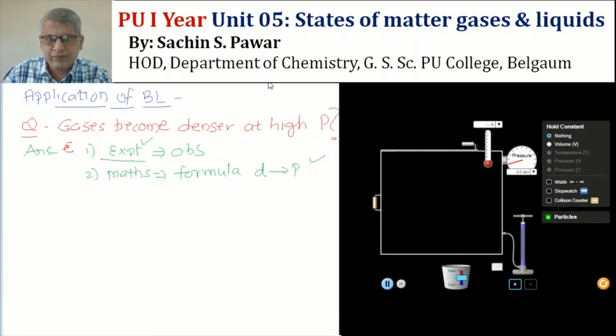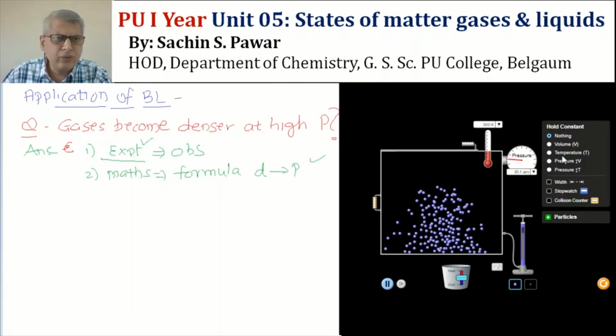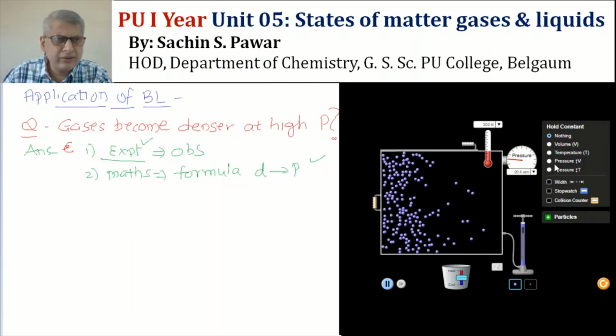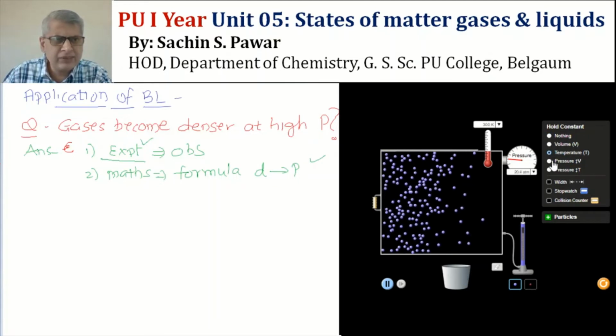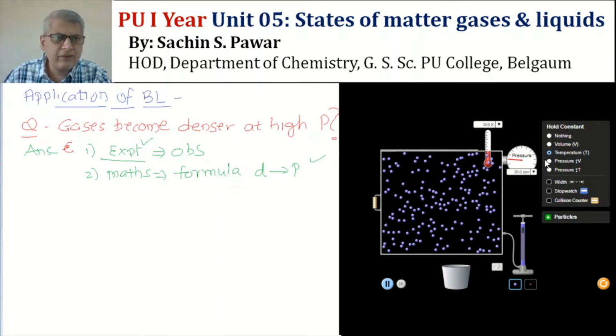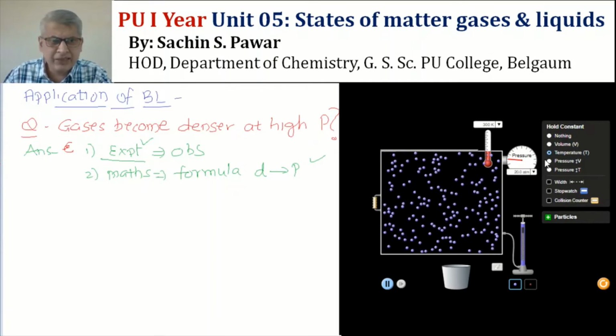Now for this he will take gas in one container. He keeps temperature constant, because if temperature increases, thermal energy increases, and the consequences will be there. Therefore he keeps temperature constant. These are the applications of Boyle's law.